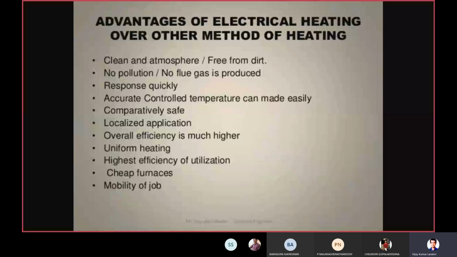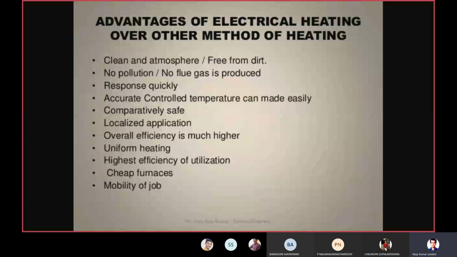By means of electrical heating, the main advantage is that we can get the desired temperature. If you go for other methods of heating, you can't set the temperature which you require. But if you take the microwave oven, which uses the concept of electrical heating, what is the advantage you find there? You can set the temperature as you require. Whatever temperature you require, you can set in that one. In that way, we can get the controlled temperature.